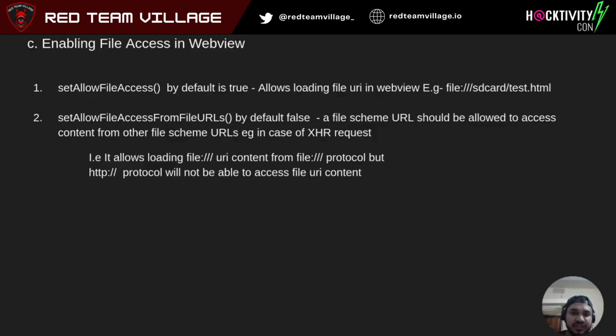That's a restriction. But while you set setAllowFileAccessFromFileURLs, basically what you do is you allow the file protocol to access another file protocol, and you can make an XHR request. Basically in an HTML page, let's say you load a file URL, right? And that has an XHR call to another file URL. So you can use that basically. We'll see an exploit on this that's very interesting in a later point of the slides.